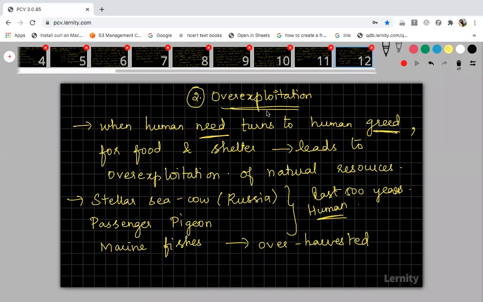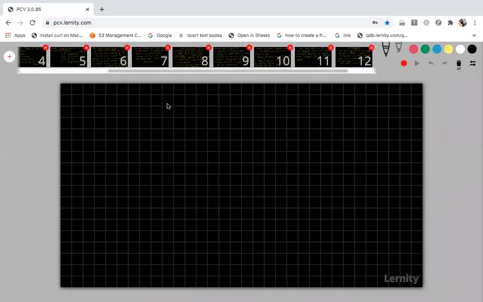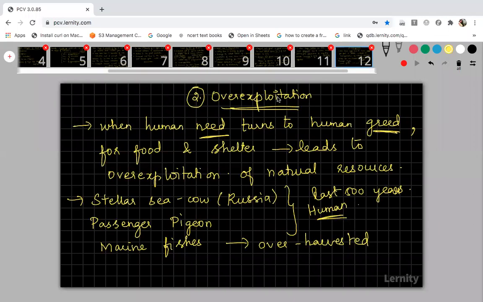In future, that particular resource will get completely exhausted, and future generations can no more enjoy the resource or the nature, okay? So whatever we are using from nature or natural resources, we should have a limit. We should not exploit it to the extent that it results in the extinction of resources and also extinction of species. You just copy this. That's all about over-exploitation. Over-exploitation is very simple.